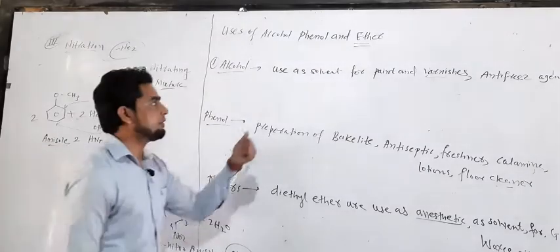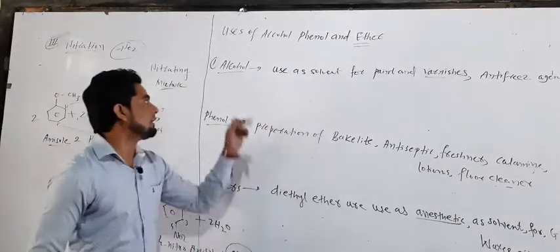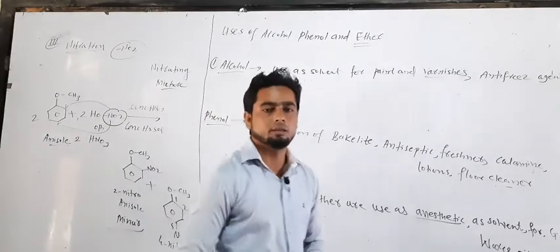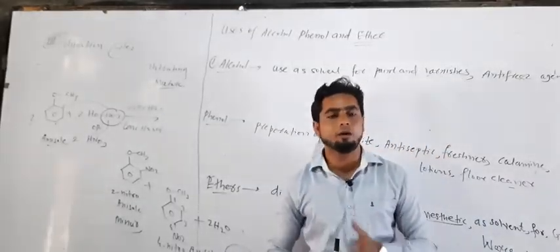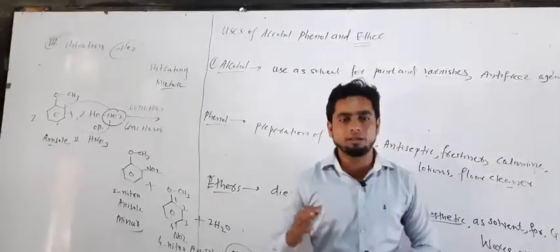Okay. Now the question: uses of alcohol, phenol, ether. You know what is alcohol? First of all, alcohol is a compound in which the hydroxy group is attached to an aliphatic compound. Now we take the uses of alcohol.